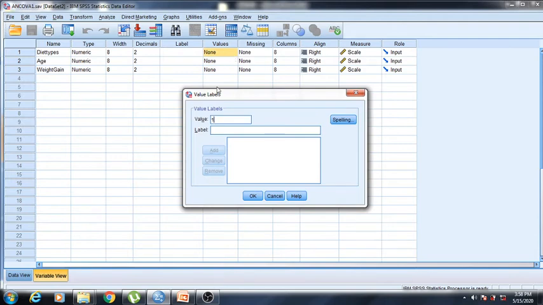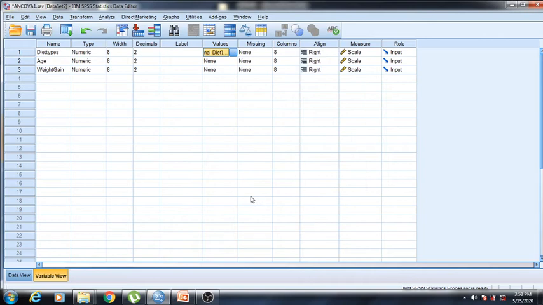So 1 is equal to normal diet, 2 is equal to junk diet, and 3 is equal to health diet. So these are the three types we have.